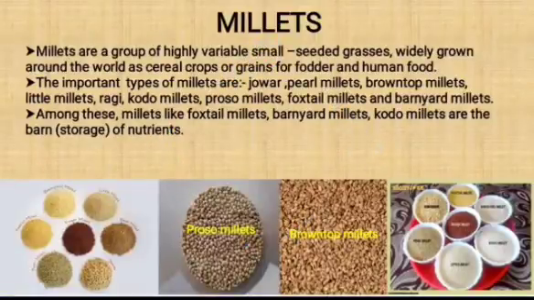Now let us learn about millets. What are these millets? Millets are a group of highly variable, small seeded grasses. That means millets belong to the grass family. They are widely grown around the world as cereal crops or grains for fodder and human food. So millets are a type of grass and they are grown all around the world as cereal crops.